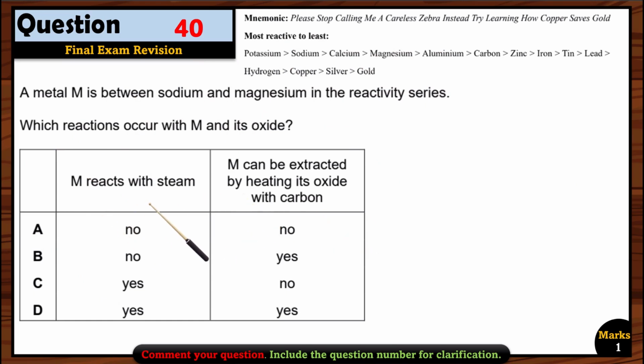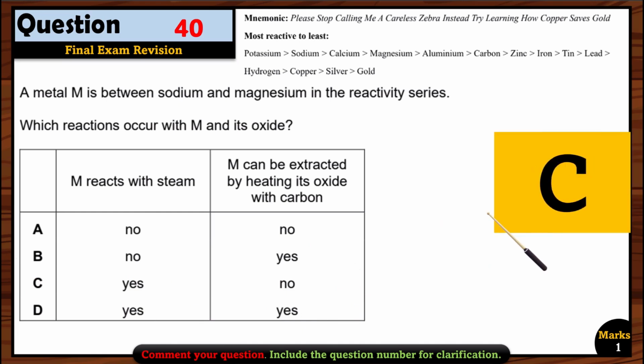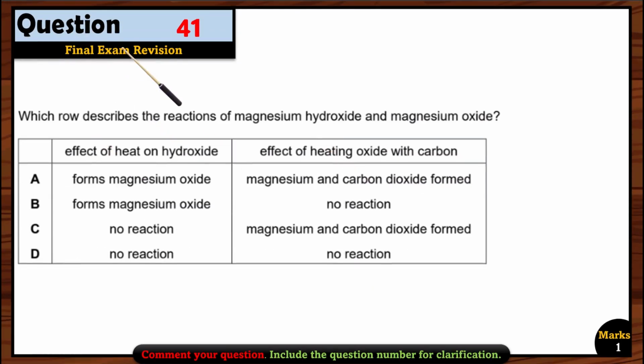So M reacts with steam. Yes, that can be right because it's above magnesium. And M can be extracted by heating its oxide with carbon. Wrong, okay? Because it is above magnesium and magnesium is also above carbon. So it cannot be. So yes and no are the right options. That is C, okay? Yes and no. So option C is right here.